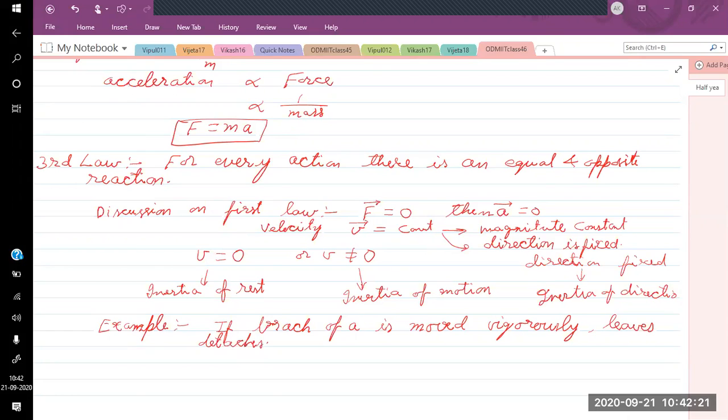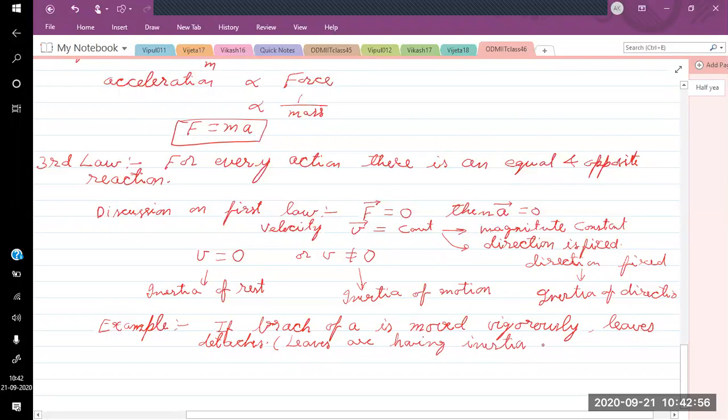The force which the leaves get will come from the point where they are attached to the branches. That point is the point of application of force on the leaves. So if you move the branches vigorously, the leaves may get detached from the branches because the leaves have inertia of rest.